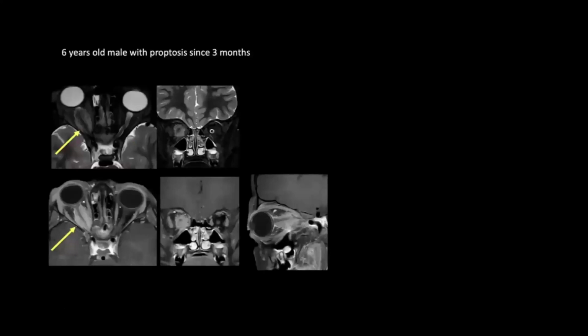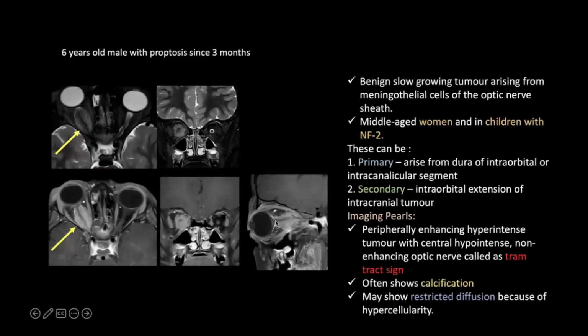Now, coming to the next case, which is a 6-year-old male who comes with proptosis since 3 months, and we see a well-defined T2 hyperintense lesion around the optic nerve sheath. The optic nerve is seen separately. The entire lesion shows homogeneous post-contrast enhancement, and this is a classic case of optic sheath meningioma.